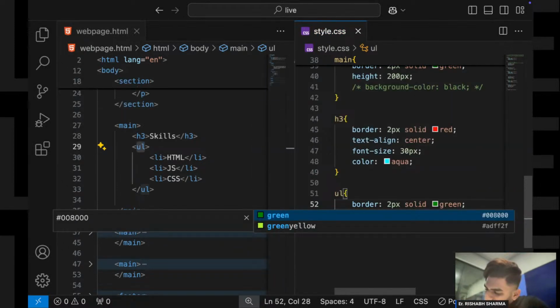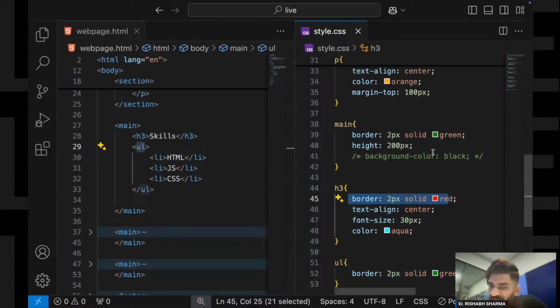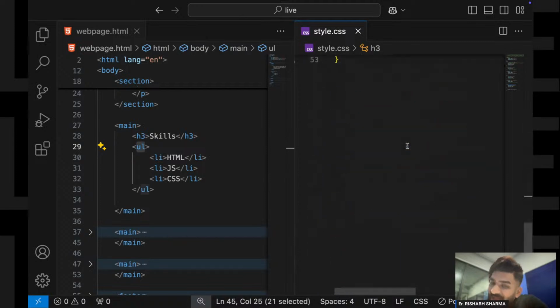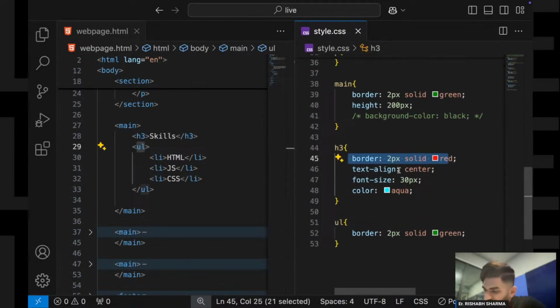Now guys, why am I applying border? Right, okay. Now guys tell me, why am I applying border? You see, I have applied border here, here, and here. Why am I always applying the border first before styling?